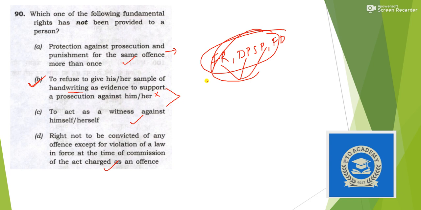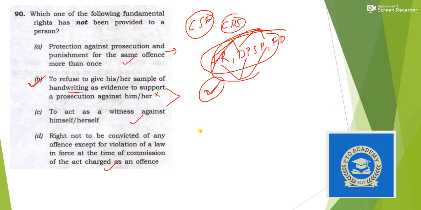So a question may come in the combination of FR, DPSP, and FD, and it is one of the most important chapters. So you should practice all the questions. In the coming videos, I will be coming with more difficult questions from the civil services and earlier exams of CDS, CAPF, and NDA.